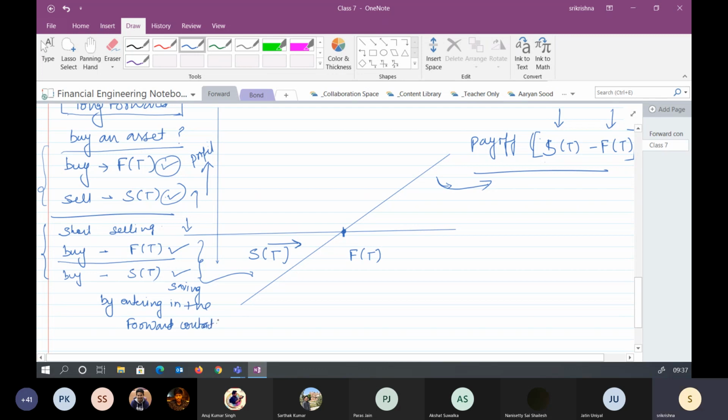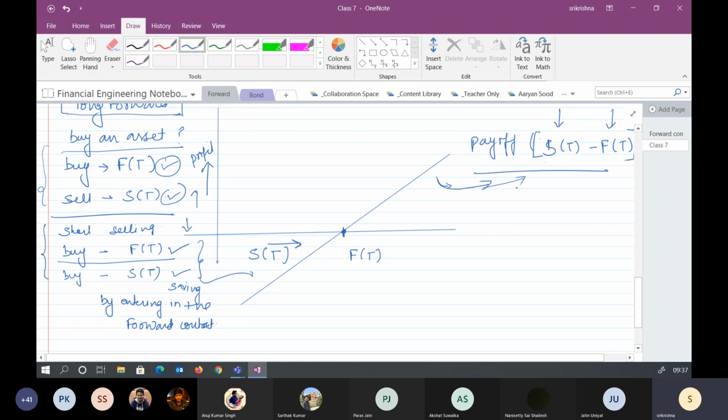One is that you have nothing, you do not have any cash flow, you just waited for the expiry. At expiry, in the first part, you bought at F_T and you sold at whatever the market price was at that expiry. So this is the payoff diagram you have got.